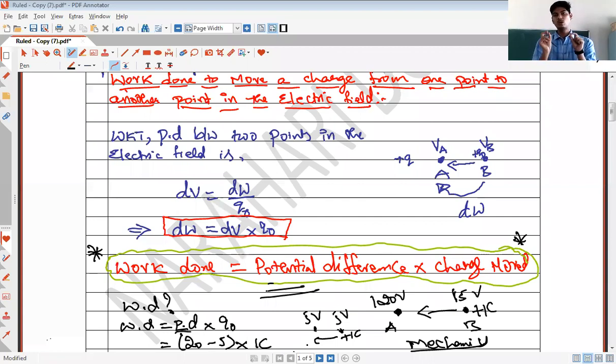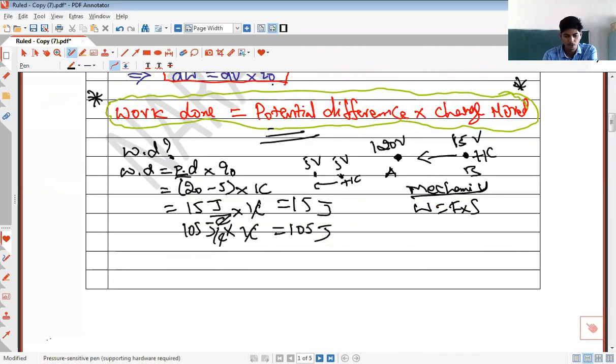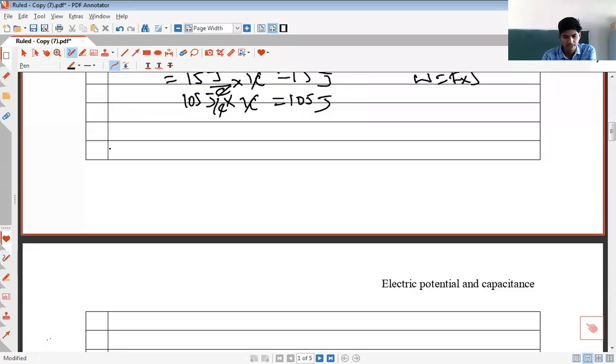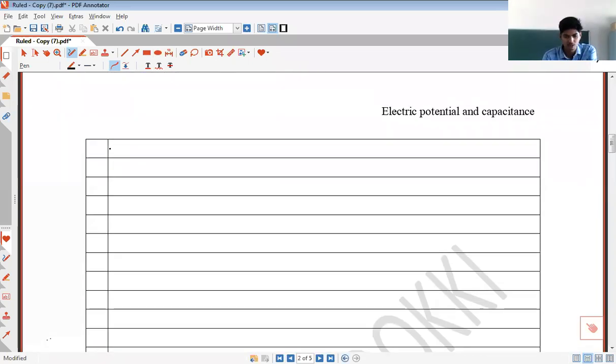You will have to do work only if the potential difference between 2 points is a non-zero value. And if the potential difference between 2 points is 0, you are not supposed to do any work. Right? So this is all regarding the idea of potential difference and the work done to move the charge from one point to another point. Right? So with this idea of calculation of work done, we will now try to understand